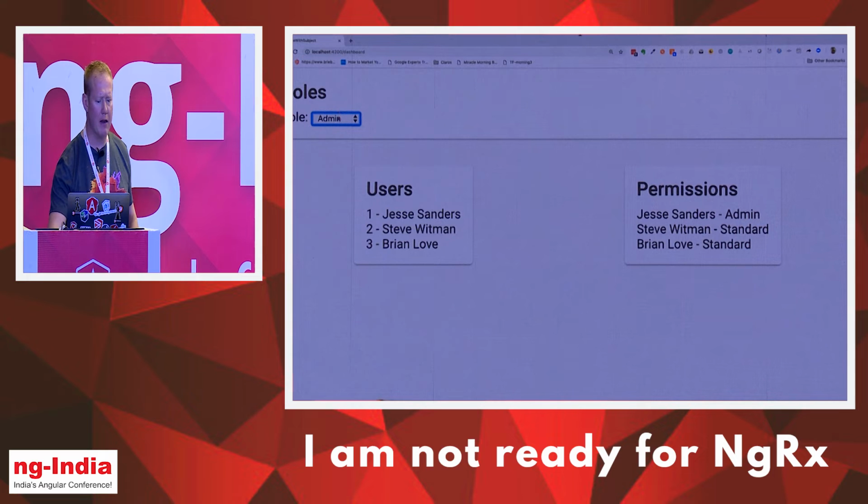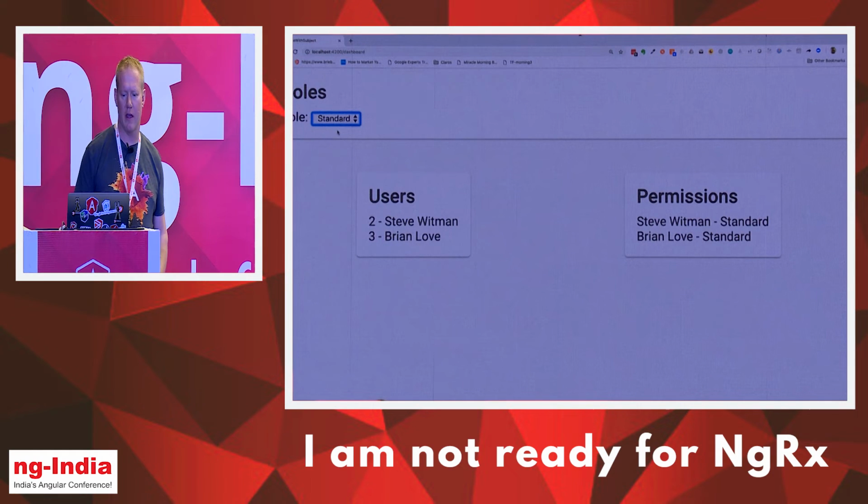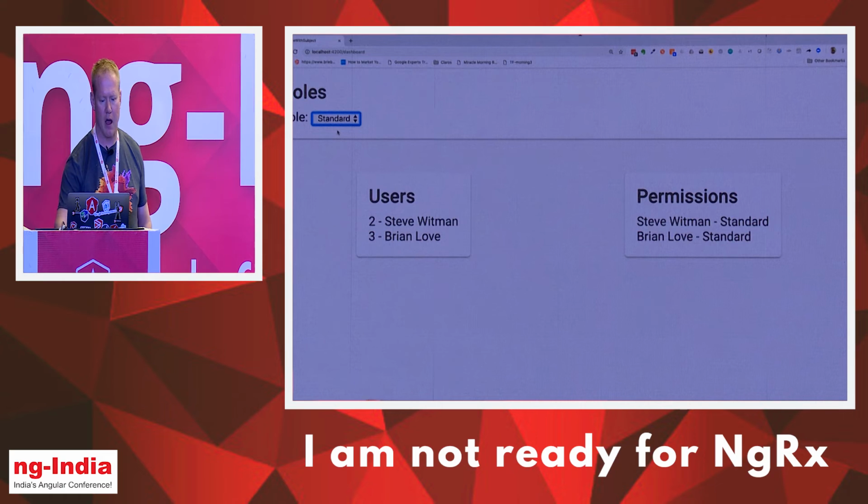On the model, super simple. We just have an interface defined as user. On our service, we've got our user service. Should look really familiar to what we looked at in our example before. We have our behavior subject, and we have an HTTP client being injected.